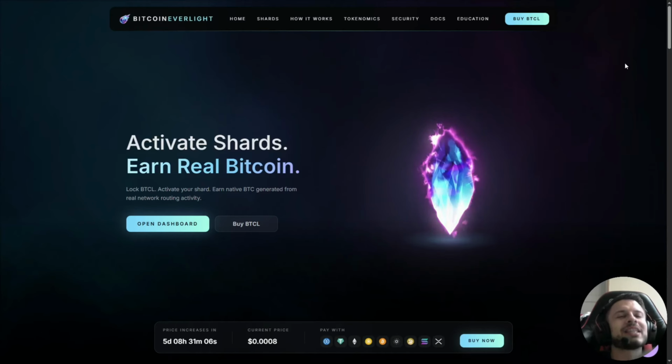And this is not just a small update. This is a full evolution to version 2 of the ecosystem. Now before we go further, transparency matters. Bitcoin Everlight was originally launched earlier, but the team decided to completely revamp the project architecture to simplify the experience for users. And importantly, everyone who participated before the revamp was compensated.